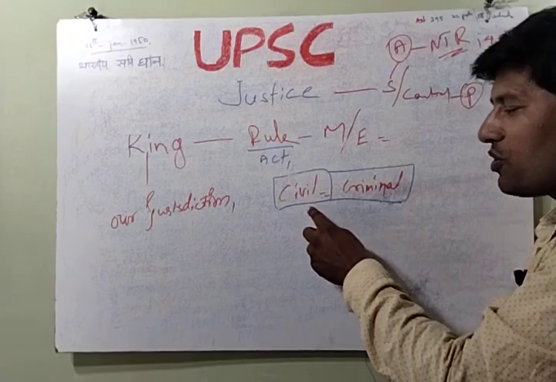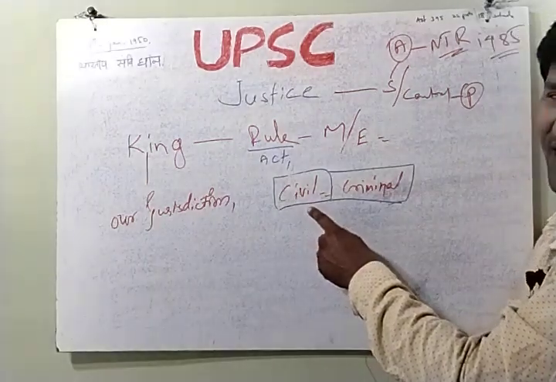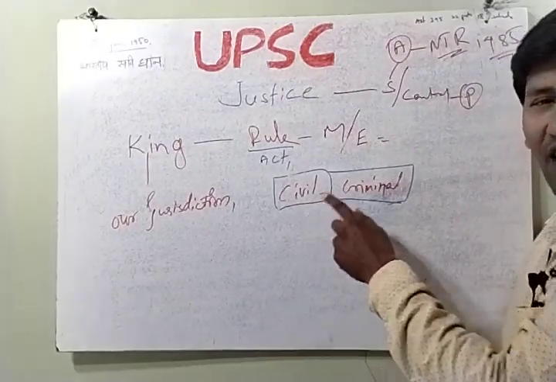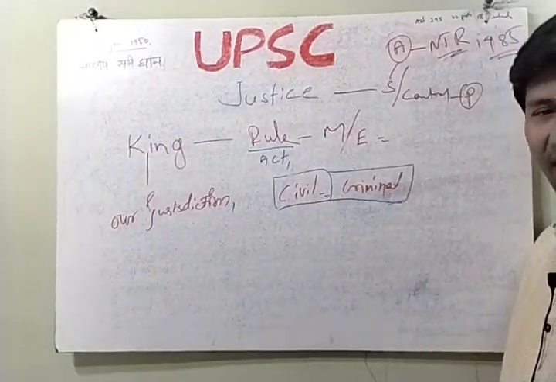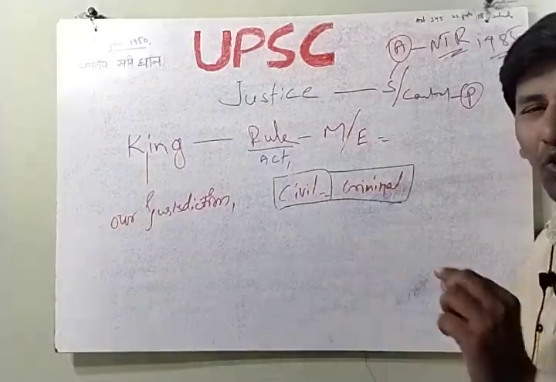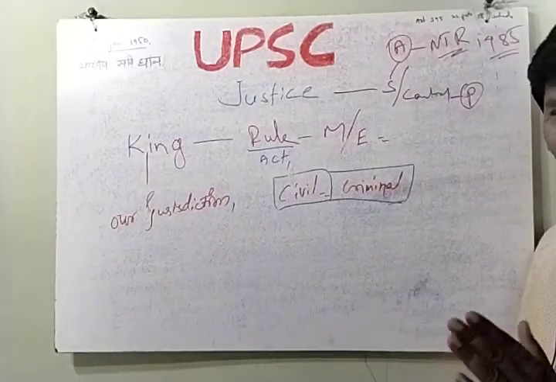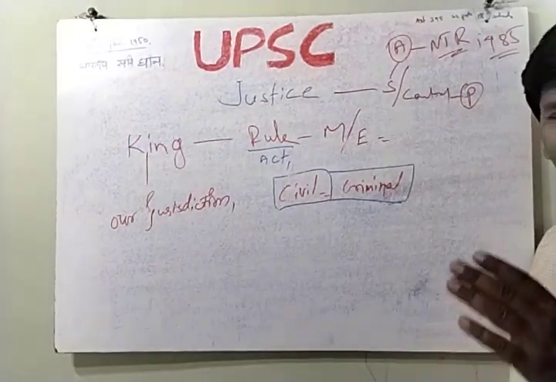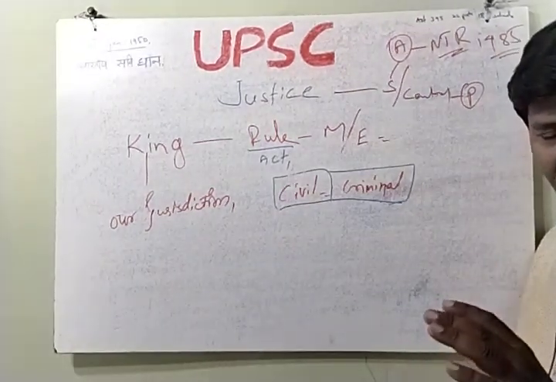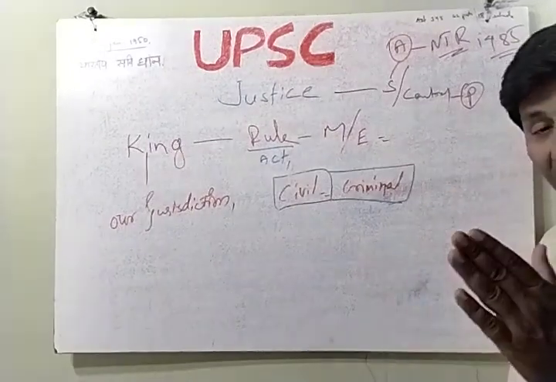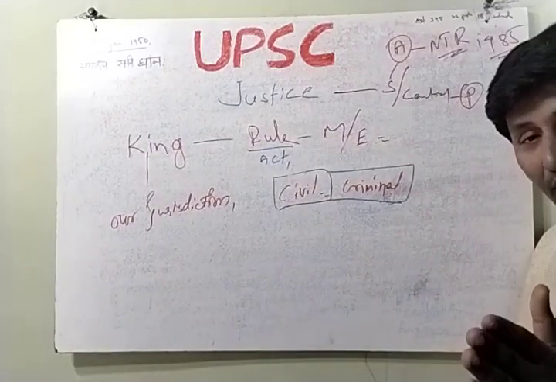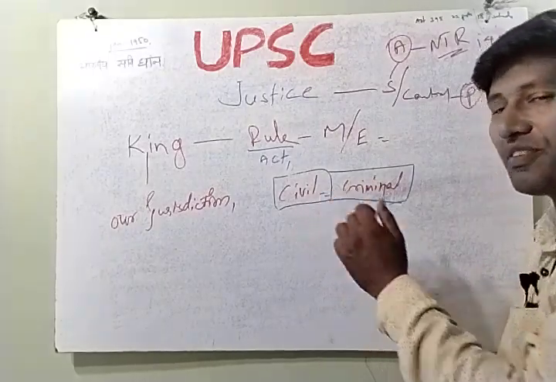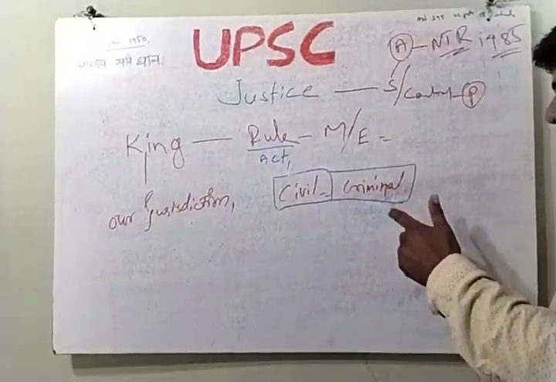Civil justice, civil rights, civil compensation and civil cases relate only to immovable properties, such as the construction of houses. Suppose a house is constructed and the land is disputed between one person and another. That case is a civil case. Next, the criminal case.